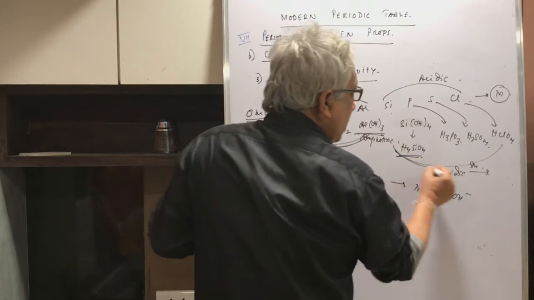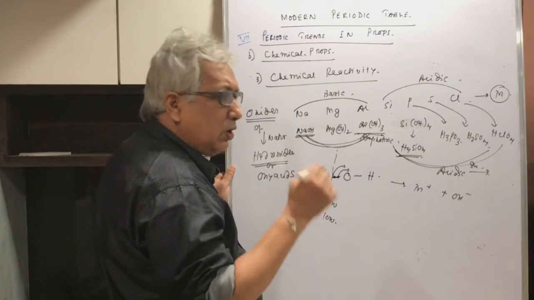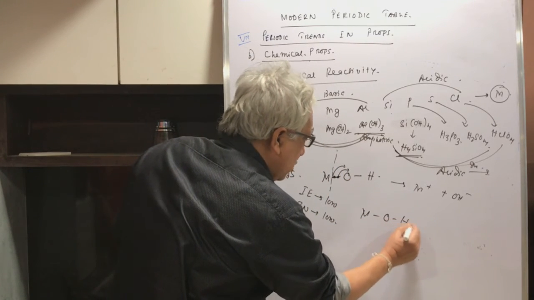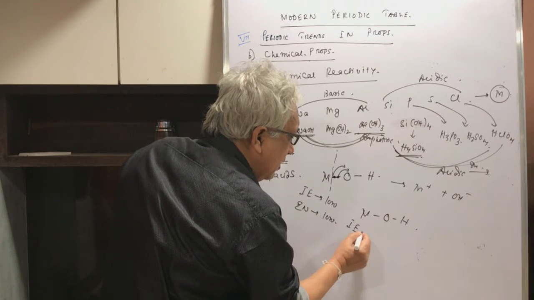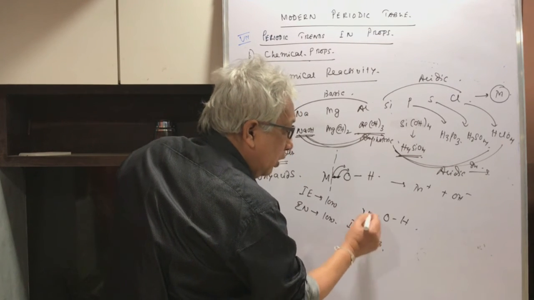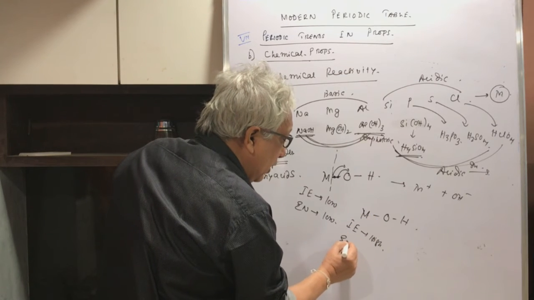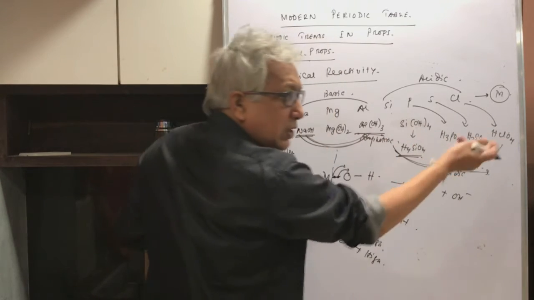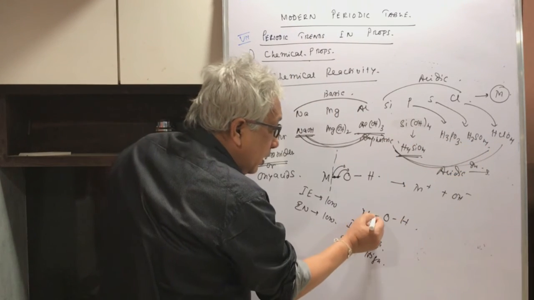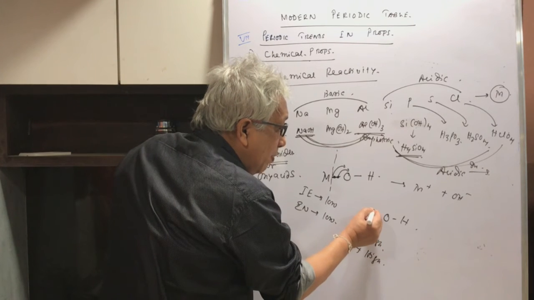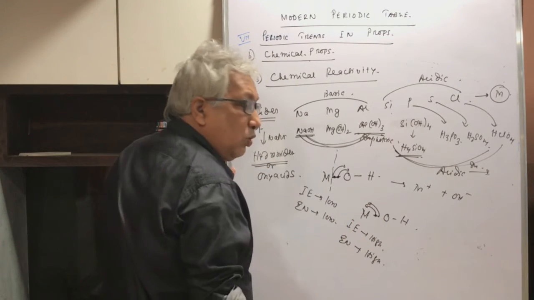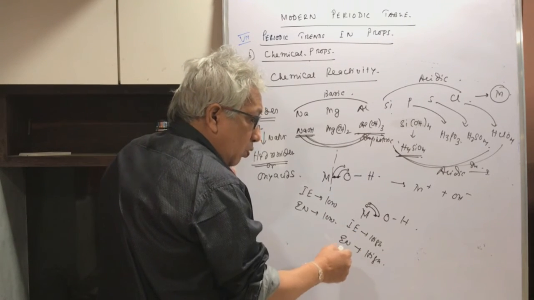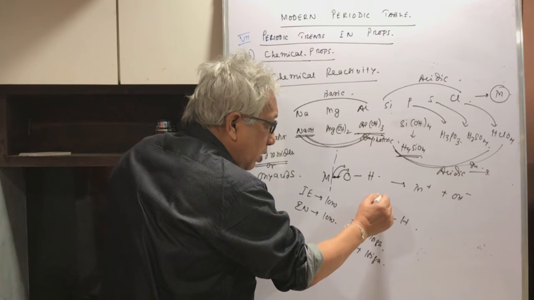But in case of all these, silicon, phosphorus, sulfur, chlorine, in their case, I am writing it as MOH. Now their ionization enthalpy is high, so they don't lose electrons all that easily, and their electronegativity in comparative terms is high. It becomes higher and higher as I go from left to right. So what happens, this shared electron, these elements pull, whether it is phosphorus or sulfur or chlorine, and what happens when the bond breaks, the bond will break between, they pull.